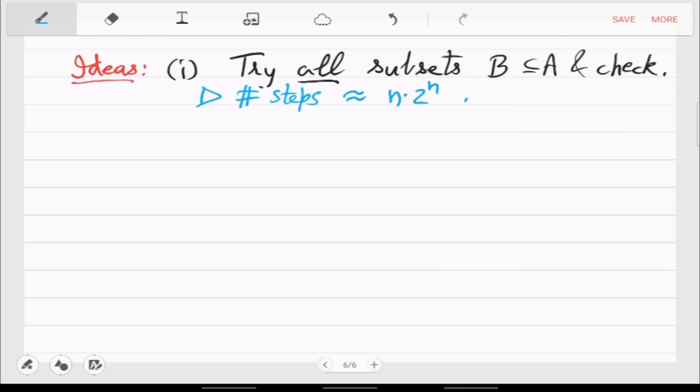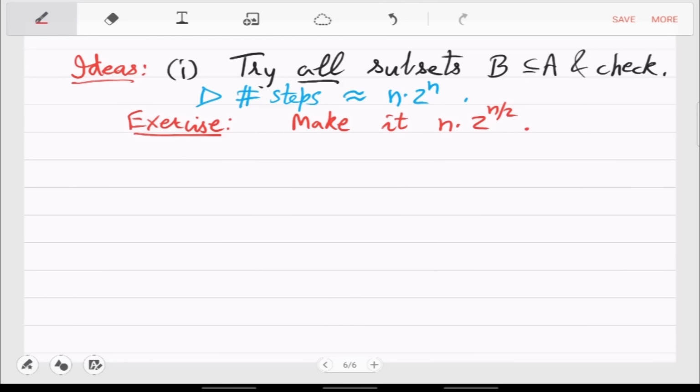No, but just a simple modification here can be that you don't go over all subsets, you only go over subsets which are of size n by 2 or less. I mean, you can do a trick there. So you can make it slightly better to 2 raised to n by 2. Since we are out of time, let's just leave at that. So make it n times 2 raised to n by 2. So you can do square root of this.